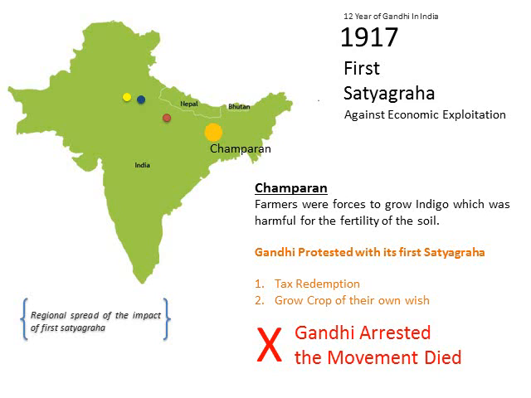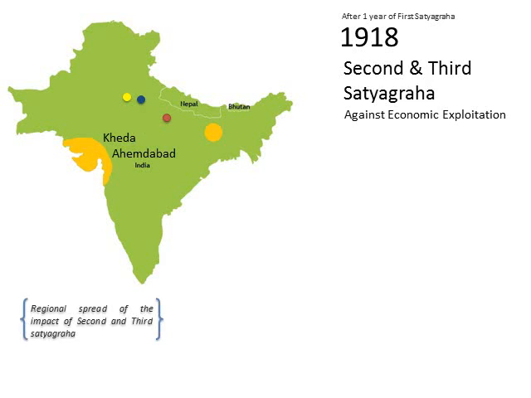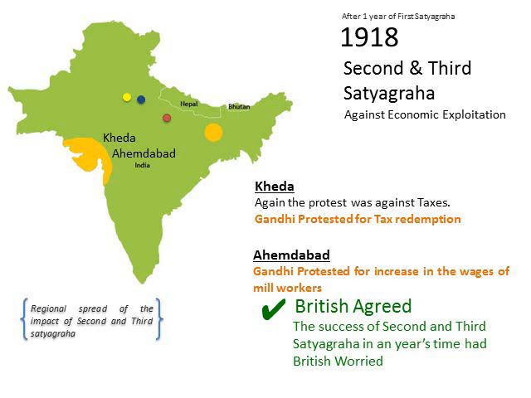But Gandhi became very active after this. He got bail, and within 1 year, he came back with the second and the third Satyagraha. The second Satyagraha was in Kheda, which is in Gujarat, and this was against the taxes on farmers who had a drought year. They did not have any crops in those years. There was no rain, and they were still asked for double taxes. In Ahmedabad, the protest was against the low wages of the mill workers. So Gandhi protested, and he got some success. Britishers agreed to his demand. So once they agreed, those satyagrahas were successful and they died.